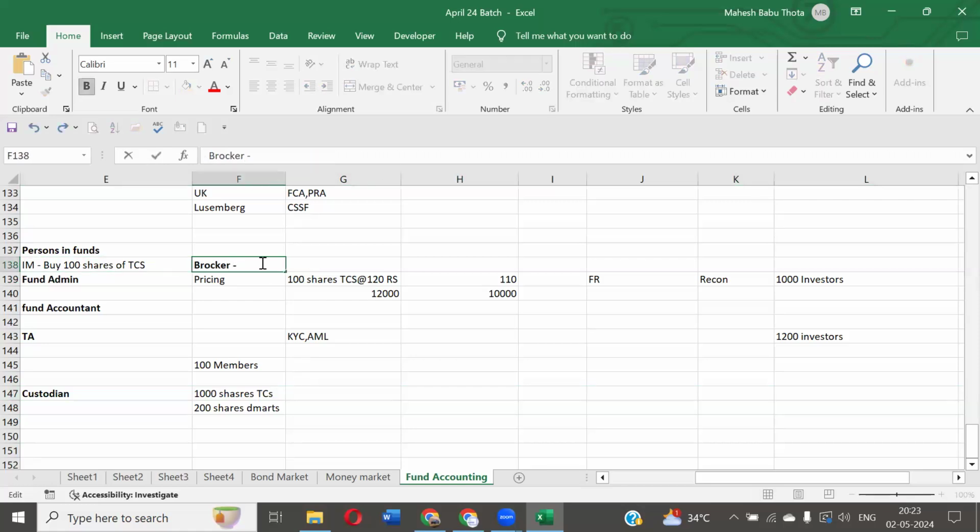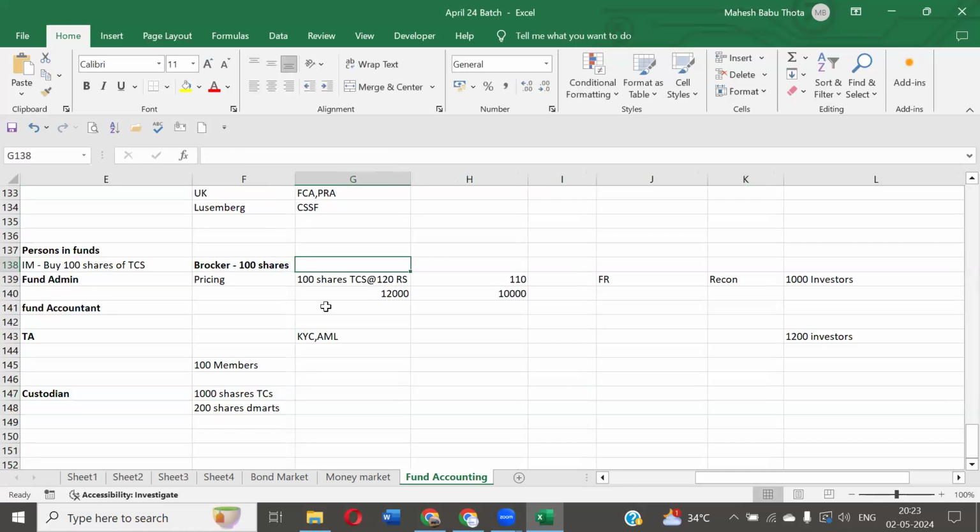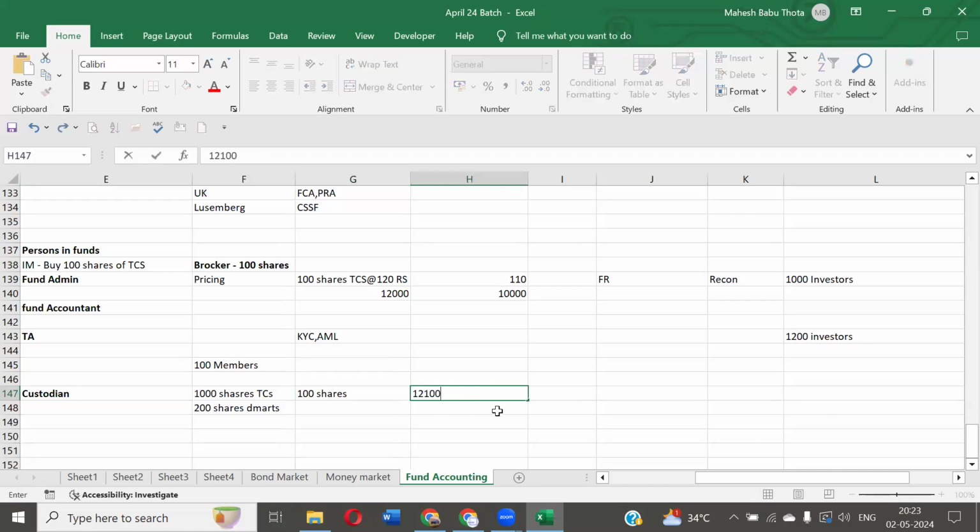Who are the brokers? Just in normal life, we have Zerodha, Angel Broking, right? Similarly, they also have different broker accounts. So broker will execute the trade, buying 100 shares in the stock market. Once they purchase this 100 shares, it will go to the custodian. Already we have 1,000 shares in TCS. Additionally, this 100 shares will be added. Now tell me how many shares we have in the TCS account? 1,100 shares will be held by the custodian. As a fund, we have 1,100 shares.